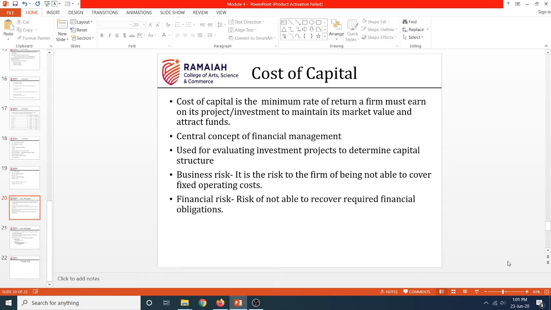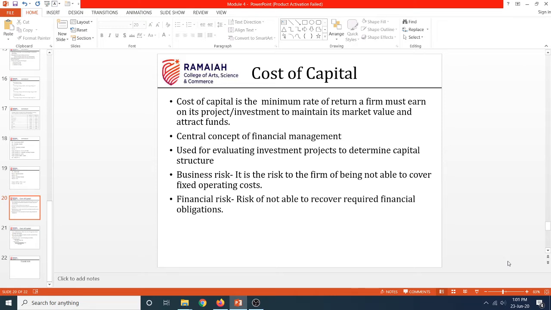So let's calculate cost of capital in later parts of our module. But as of now, please understand this sentence. When I say cost of capital, it means that it is the minimum rate of return a firm expects from its projects or investments in order to maintain its market value and attract funds.